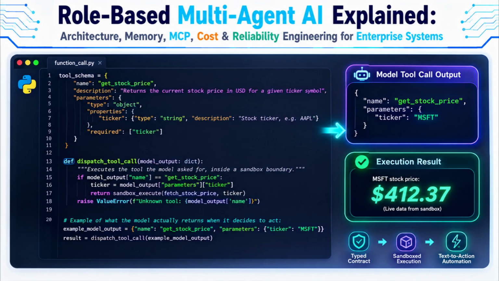Dispatch_tool_call is your orchestration code's job. Read that structured output, match it to the Python function, and execute it, critically, through sandbox_execute, not a raw direct call, which is where the isolation boundary from CodeAct sandboxing gets enforced in code rather than staying a theoretical safeguard. Notice this dispatcher pattern scales cleanly. Adding a new tool means adding a new schema and a new branch with no changes to the model-facing logic at all. In a full MCP-based system, this dispatch layer is largely handled for you by the protocol's client-server architecture, but understanding this raw underlying mechanism is essential for debugging when something goes wrong.